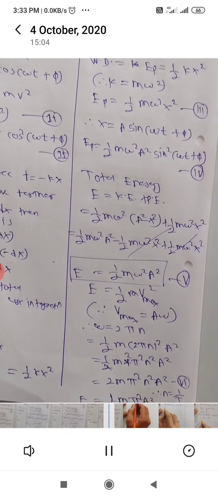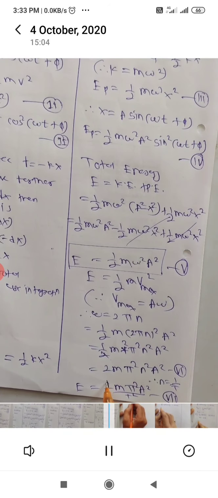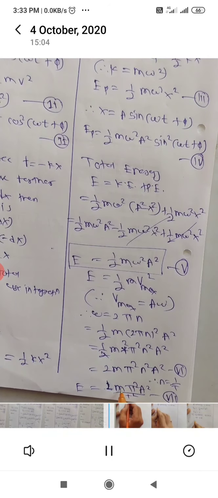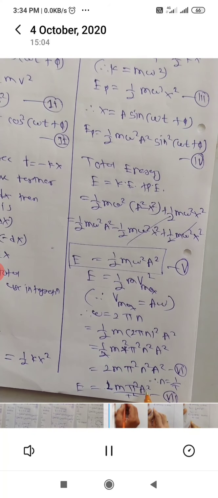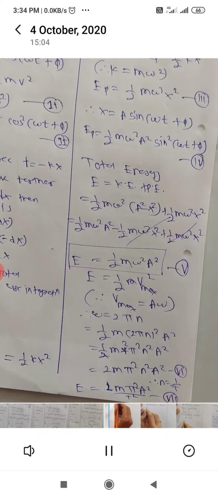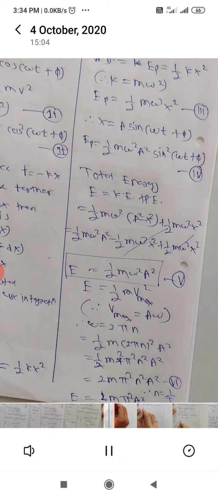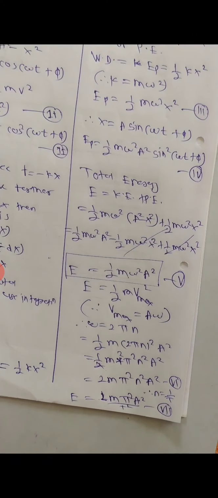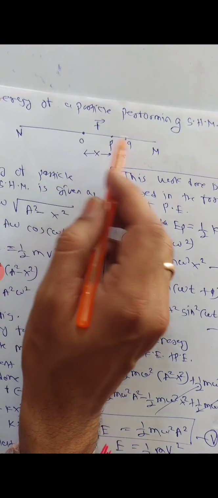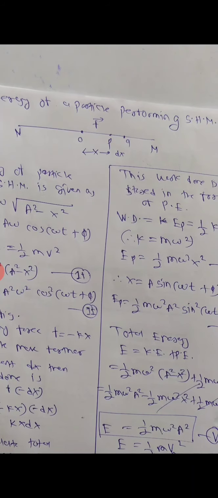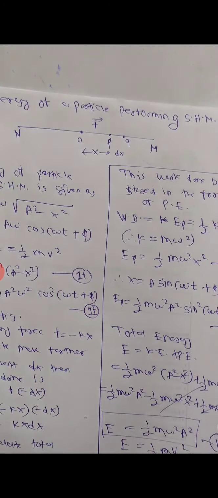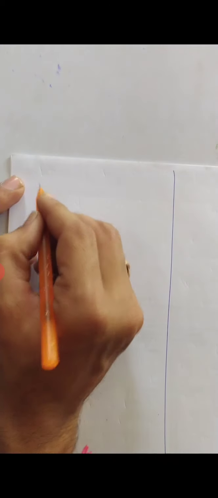So from this equation we can say that this energy is directly proportional to the mass, directly proportional to the square of amplitude, directly proportional to the square of frequency, and inversely proportional to the square of period. So from this we can say two cases, which will be at mean position and which will be at extreme position. We will see them one by one. So first it will be at mean position. I will write here special cases.